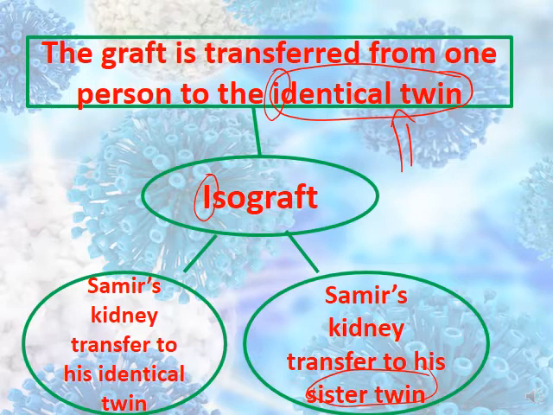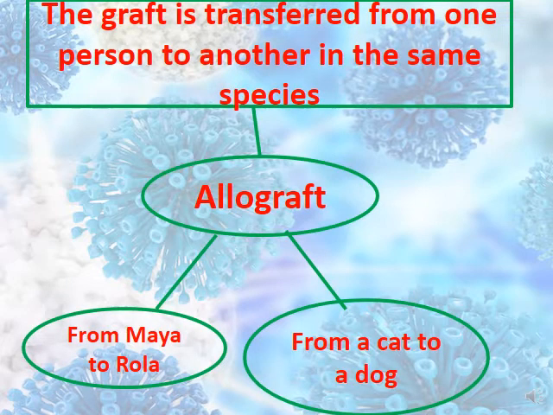Let's move now to the third type of graft, called allograft. This graft, allograft, is done between one person and another in the same species, and they belong to the same species. For example, from Hassan to Maya, from Ali to Rewa, from Celine to Sabine, from Sabine to Zahra. All of them belong to the same species.